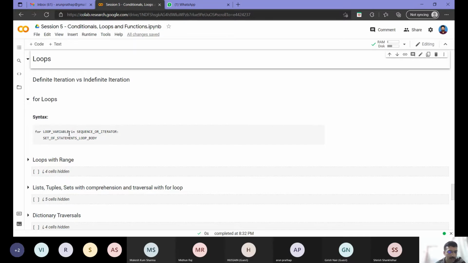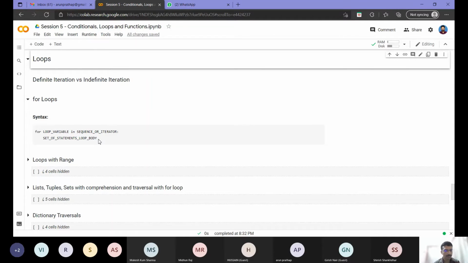For a loop variable which takes its value within the sequence or iterator, inside that I will have, similar to the if else body that we saw earlier, an indented block which will be executed as many times as I set using this sequence as well as the loop variable selection.